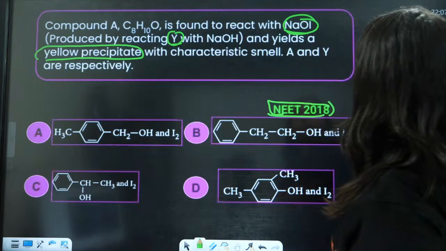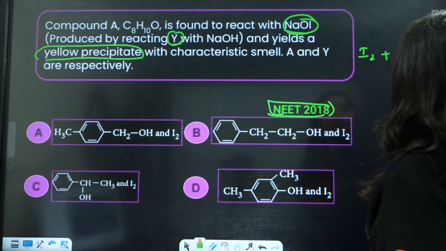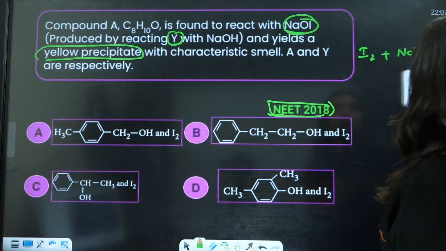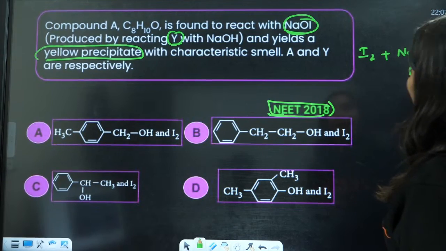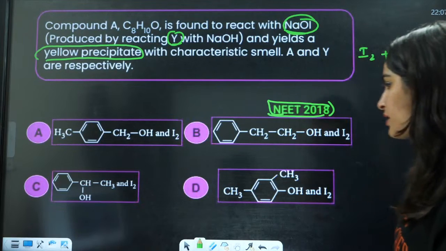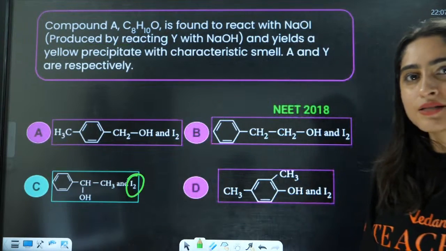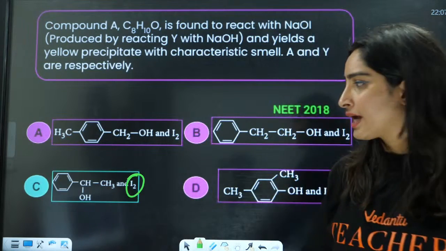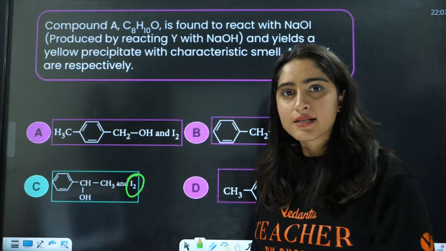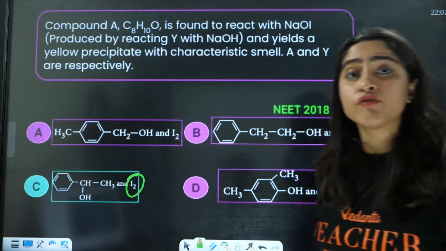This I2 is going to react with NaOH, right? It is going to form NaOI. And this is basically the haloform reaction, or we can say the iodoform reaction. So what is it going to form? It is going to form this one, okay? Understood this? And what is this A compound? The A compound is this, right? This is going to give a positive iodoform test.